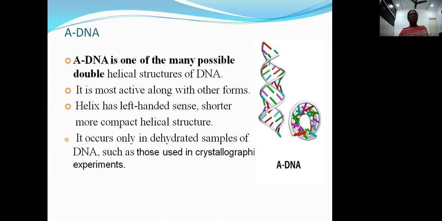So it is a shorter, more compact helical structure. It occurs only in dehydrated samples of DNA, such as those used in crystallographic experiments. So it is active along with other forms. Left-handed coiling is seen, and it is a shorter, more compact structure.